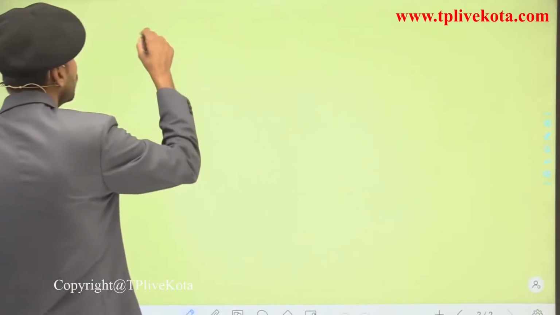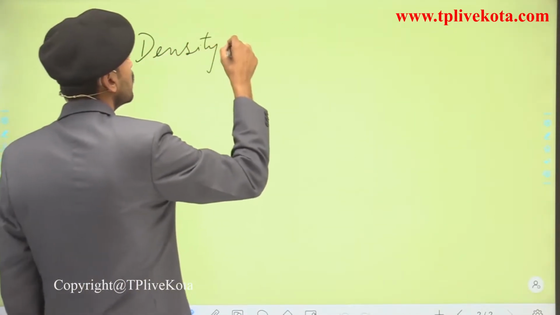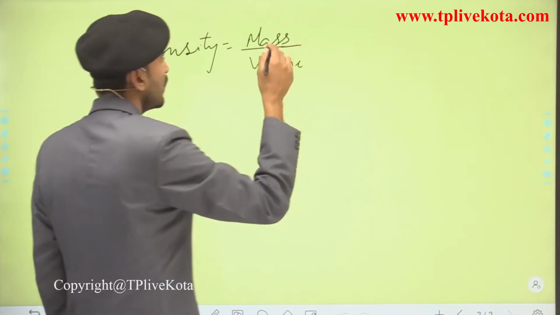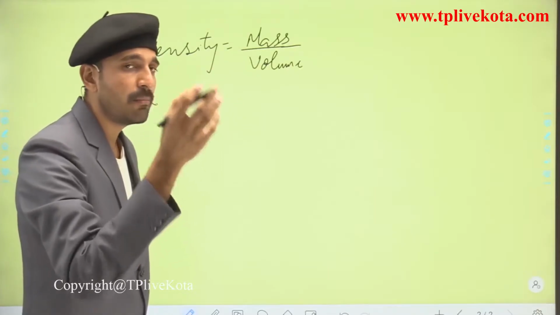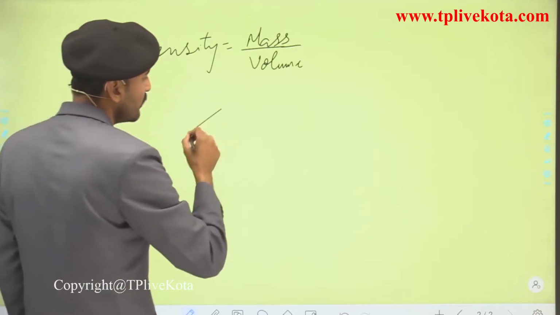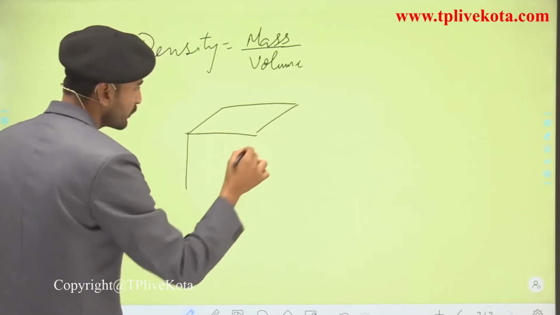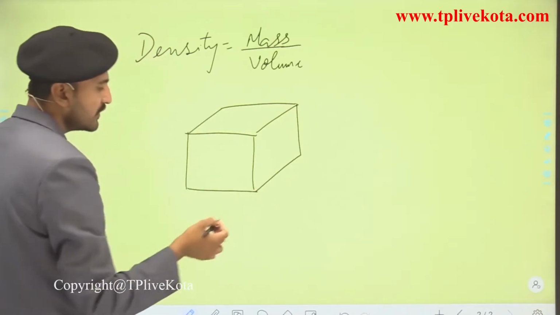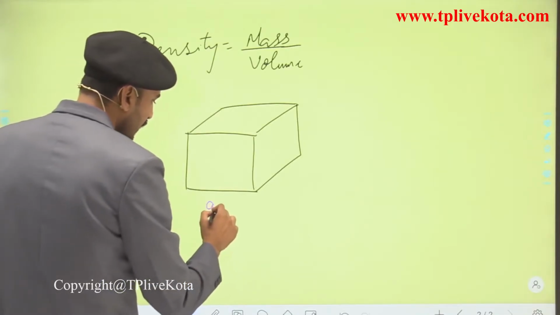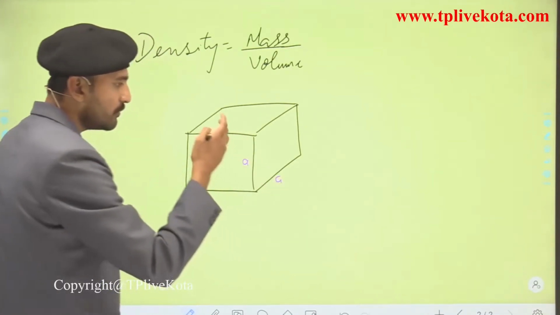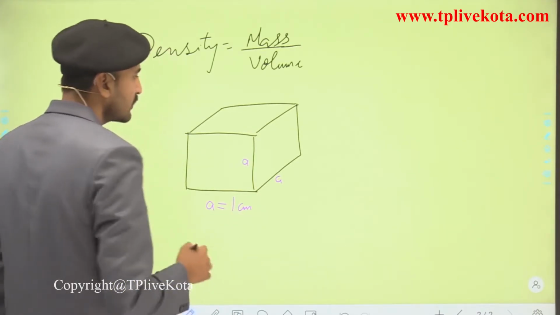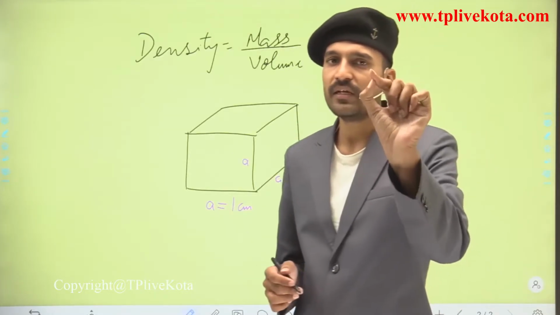So density is equal to mass per unit volume, that is, how much mass can be placed in a unit volume, which gives me the density of that substance. Just for an example, if I have a cube, I am drawing the cube here, and suppose its length, breadth and height are all a, because this is a cube, and here a is equal to 1 centimeter. It is a very small cube, because 1 centimeter is almost of that size.